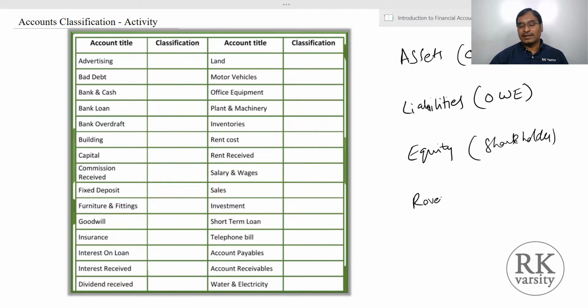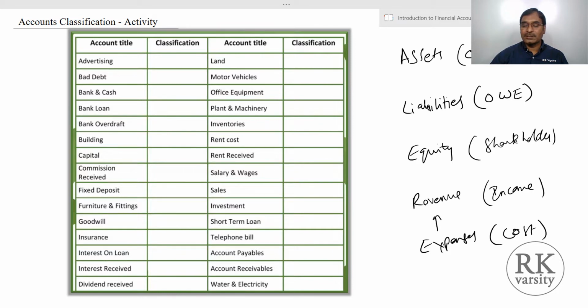Then we have revenue. This is the income generated by the business entity from various sources by offering services, goods, etc. Then you have expenses, or these are the costs that the business incurs to generate revenue. So expenses, revenue, then your equity, liabilities. So here we perform a small activity to identify what these accounts are.